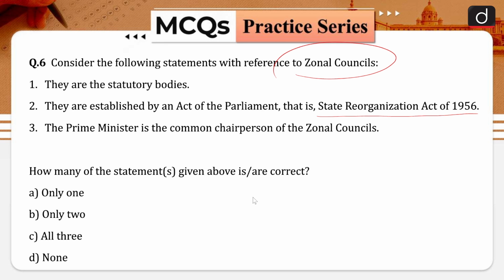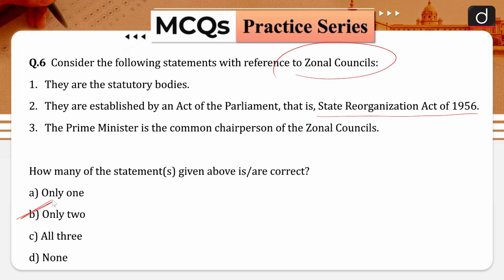Your option A is only 1. Your option B is only 2. Your option C is all the 3 statements are correct. And your option D is none of the statements given herein are correct. So the correct answer for this question is going to be option B. Only 2 statements are correct.